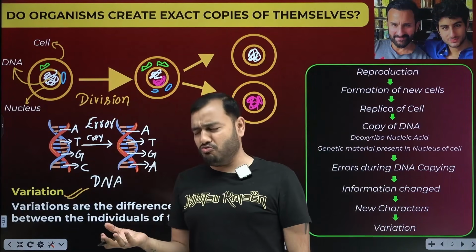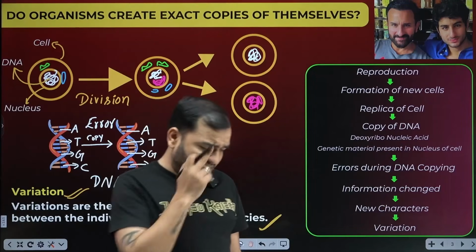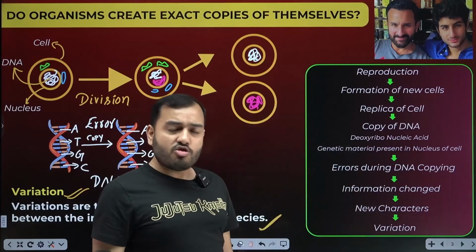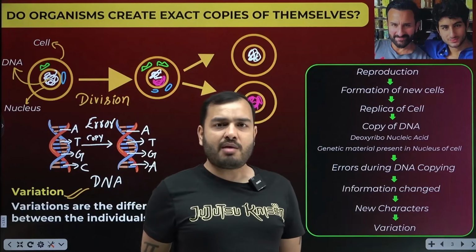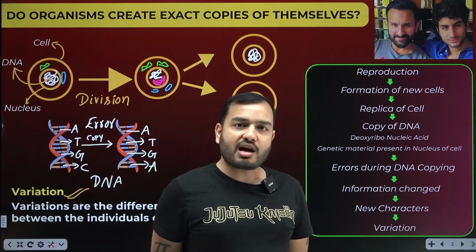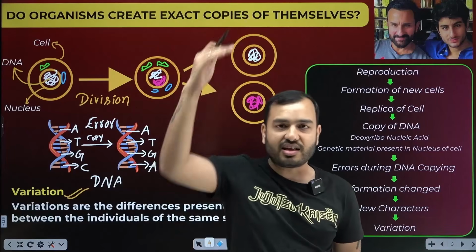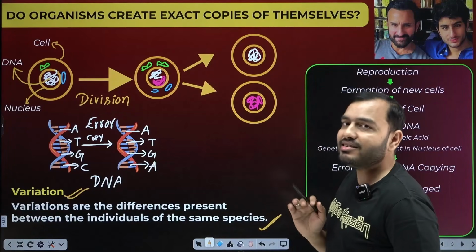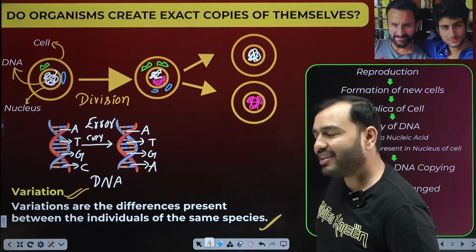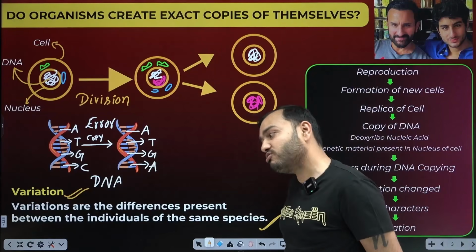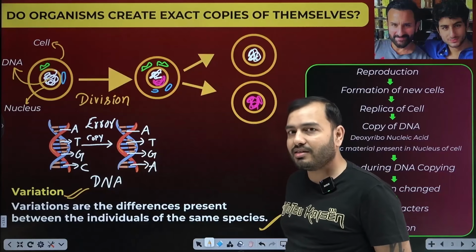Sir, I will become such a scientist that I will stop this error. Our child will look just like us. His child will look like him. Our name is Abhishek Maharaj. His name will be Abhishek Maharaj 2. His son's name, Abhishek Maharaj 3. Our kingdom will run high. This is not a good thing. We will tell you further now why. You are thinking this is good, right? That our child is exactly like us. His child is exactly like us. It is not a good thing.